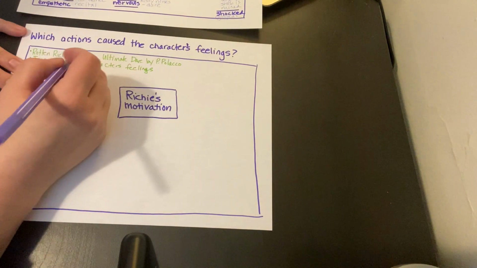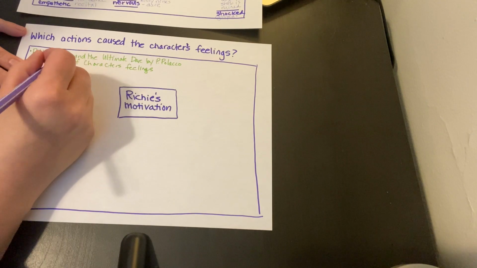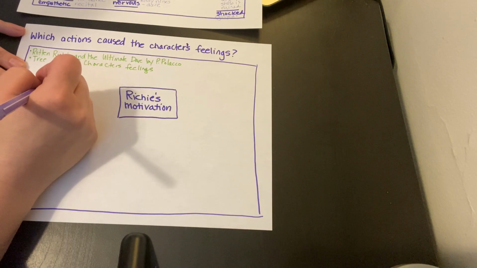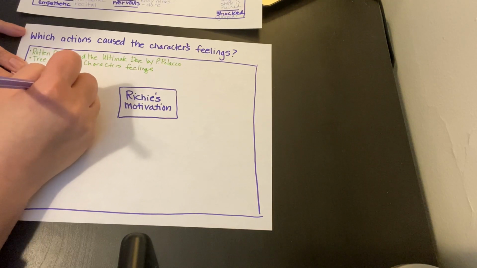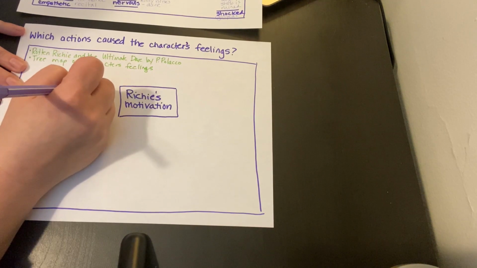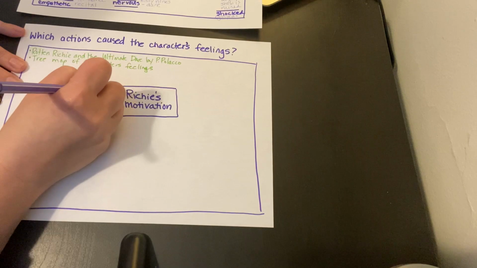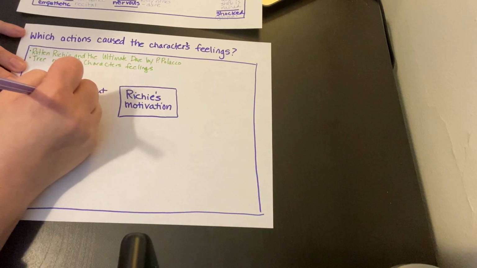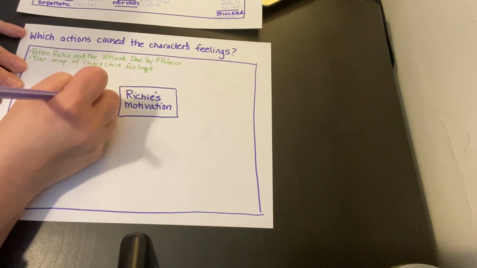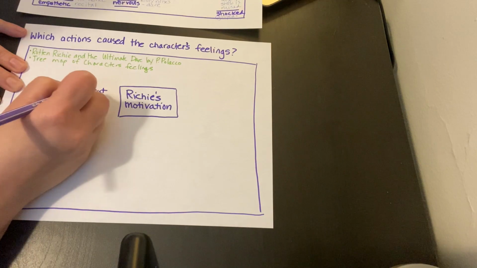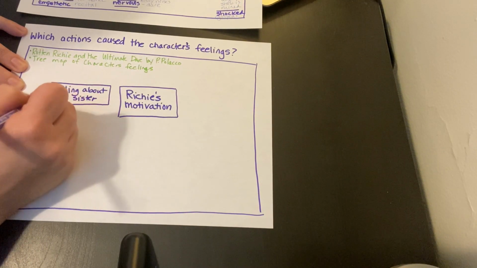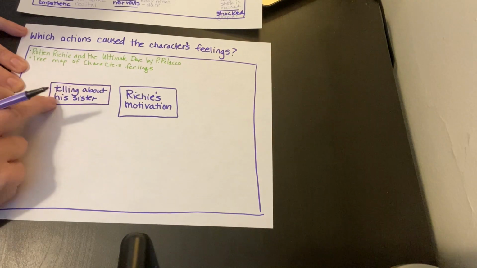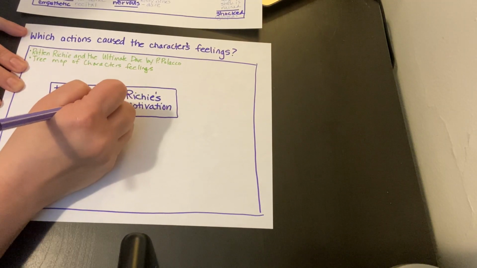So here we see that there's a part of the story when he tells about what his sister does. In the very beginning, he's telling about his sister. So I think it would make a lot of good sense, when I have some time, to go back and reread that part and give a very specific detail. What is he telling about his sister?